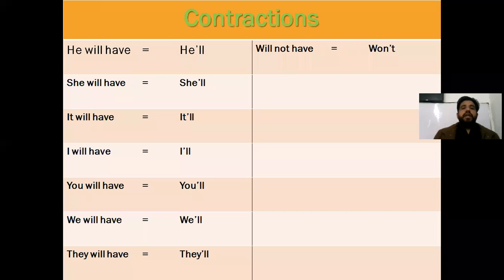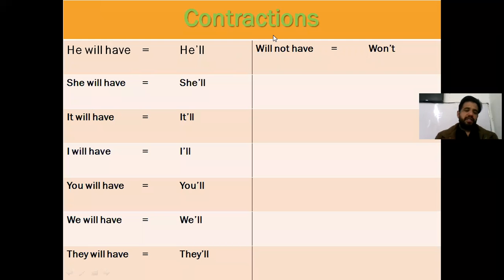Contractions. Sorry, there is a mistake, but let me explain. He will short form is he'll, she will is she'll, it will is it'll, I will is I'll, you will is you'll, we will is we'll, and they will is they'll. You cannot use have and has. It will not be added here because it is simple future tense. And will not short form is won't.